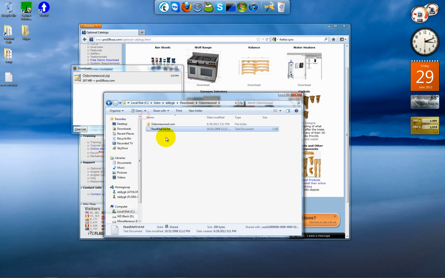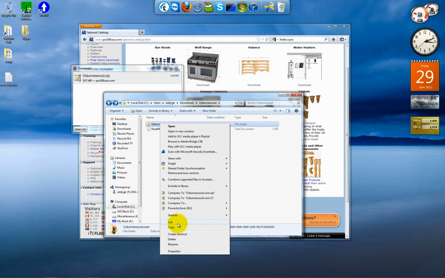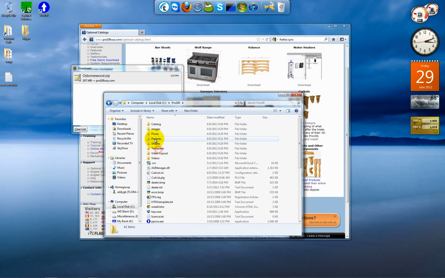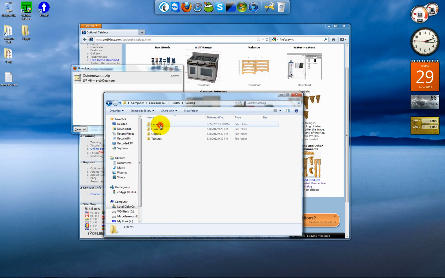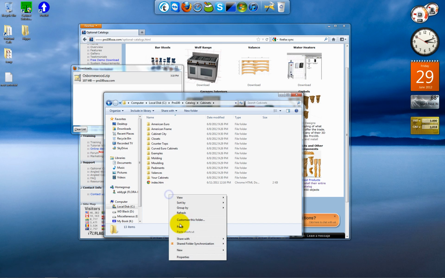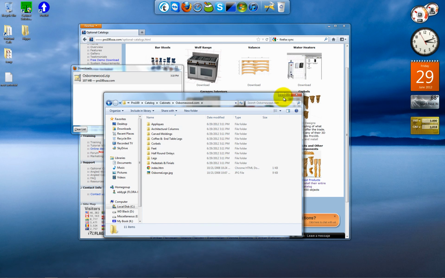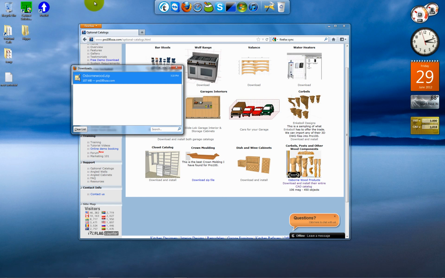But what you need to do is take the osbornewood.com folder and cut. And then you're going to go to your Pro100 folder and go to Catalog and Cabinets. Inside of Cabinets, you're going to right click and paste. Once that's done, then you can open up Pro100.